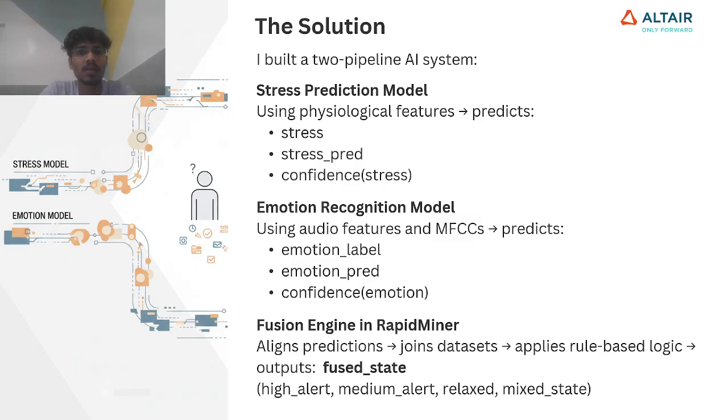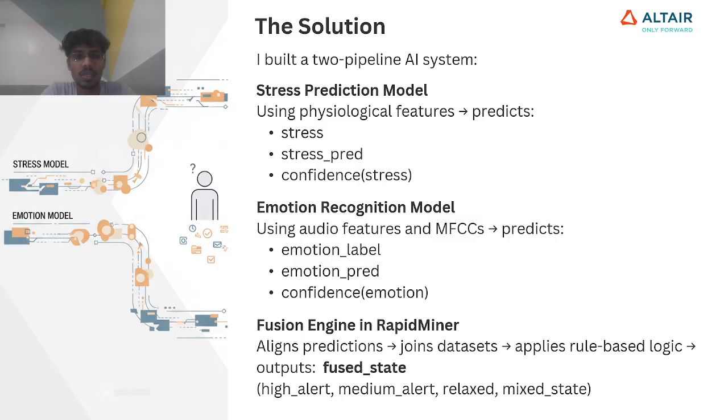If I talk about the solution, I built a two-pipeline AI system: one is a stress prediction model, and the other is an emotion recognition model. For the stress prediction model, I'm using physiological features to predict stress and the confidence of the stress.